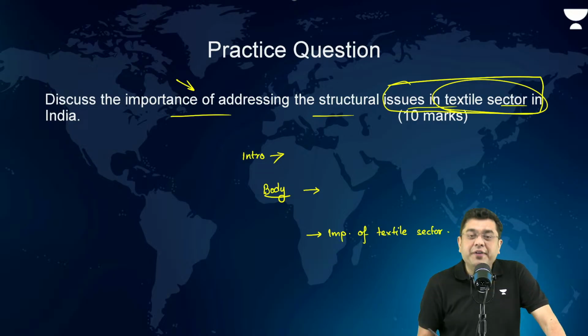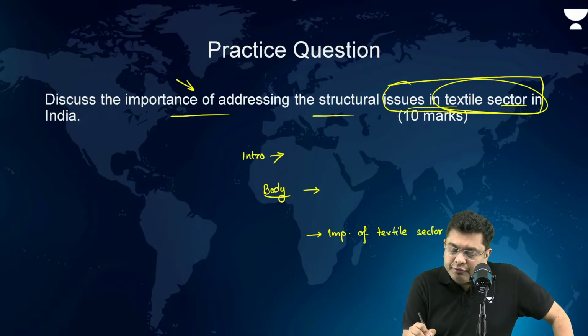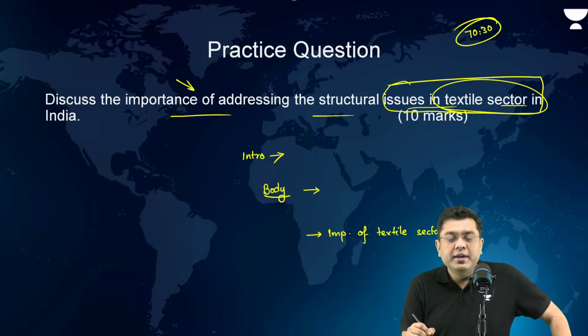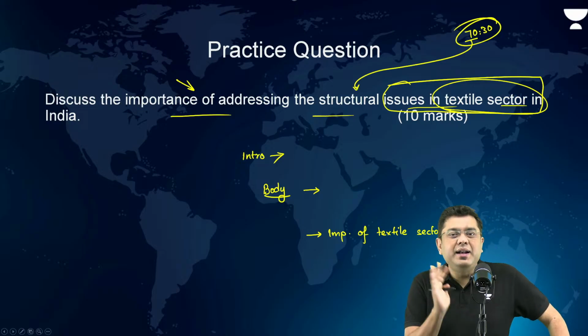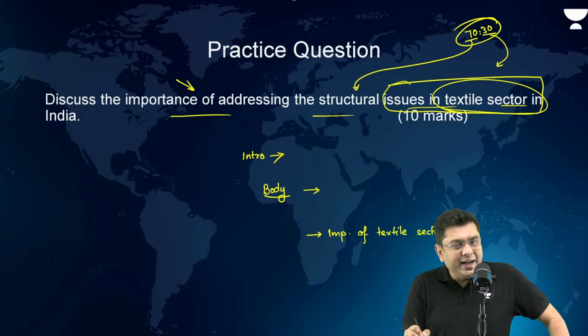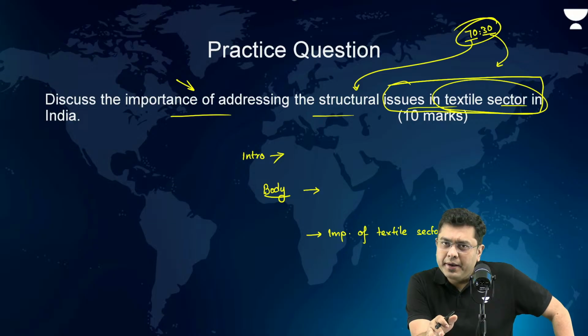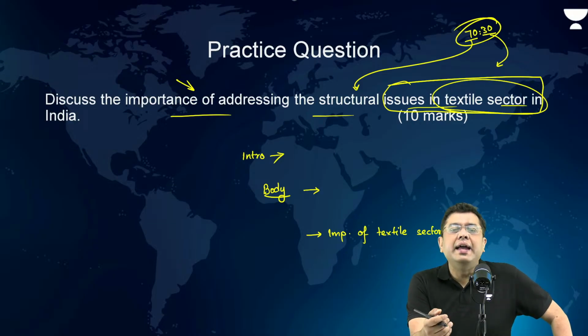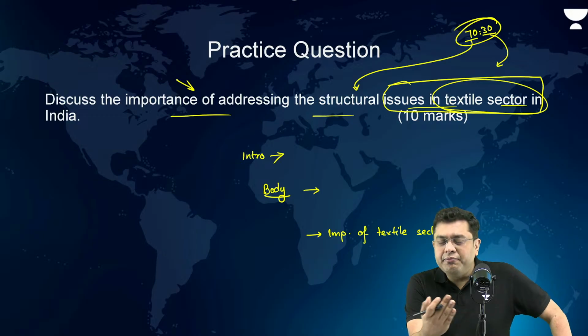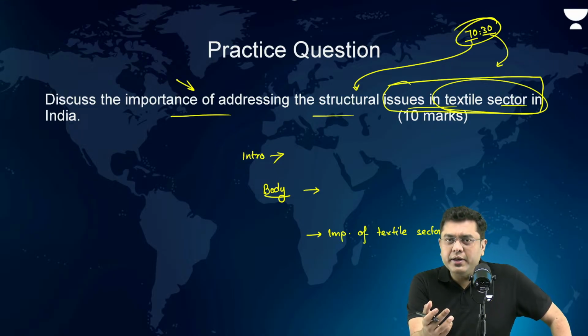After that, if you have space, after writing all this, then follow the 70-30 rule that we talked about. 70% of your answer is directly asked, 30% of your answer is linked to the topic but might not be directly asked. So that is when, in the remaining part, along with the conclusion, suggest certain way forward, right? Technology upgradation, then upskilling of the labor force, keeping up with the global trends, establishing a unified market, all that should be done in order to bring prosperity amongst the millions who are dependent on the sector directly or indirectly. Okay, so like that, you can conclude.